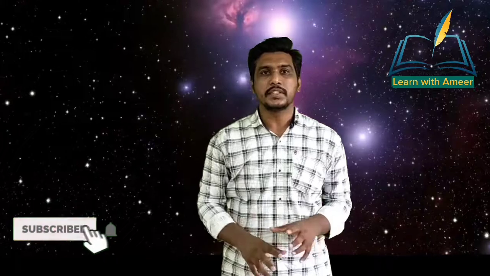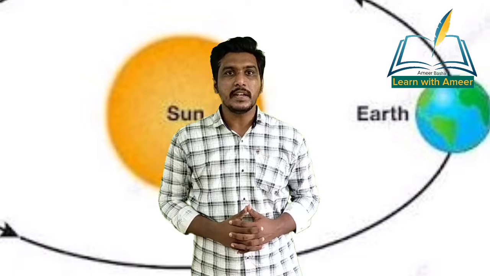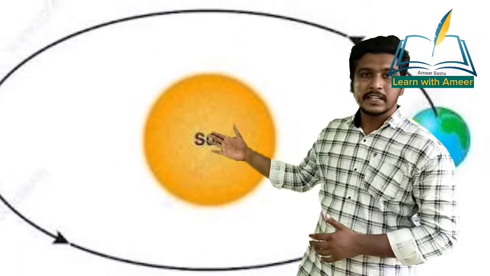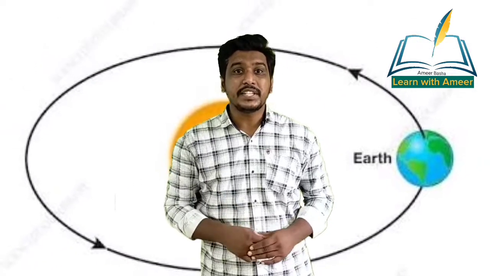Now imagine two things. Imagine a ball, it can be anything, a cricket ball or football. It will be a perfect circle, it will be round. Now imagine an egg, children. Oval shape. The orbit, or the path in which Earth rotates around the Sun, is in between a perfect circle and the oval shape. As we can see it here, children, that is the path in which Earth revolves around the Sun.